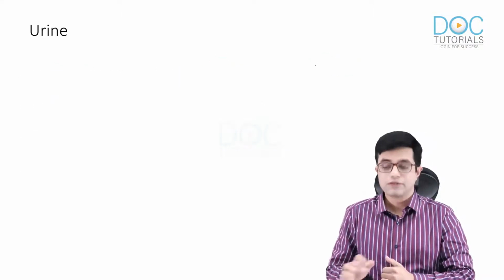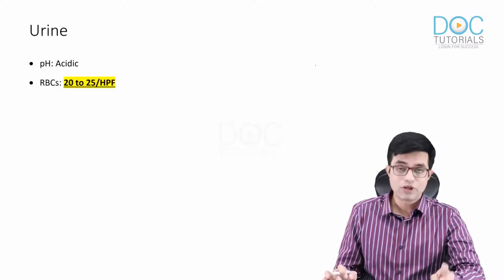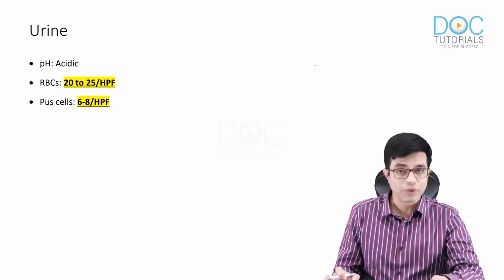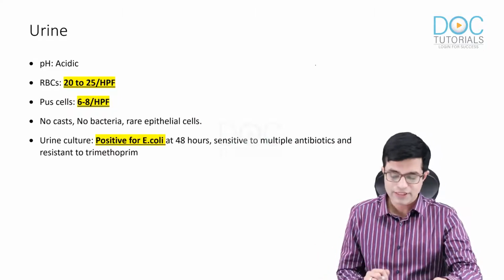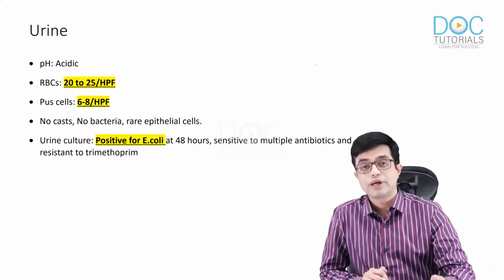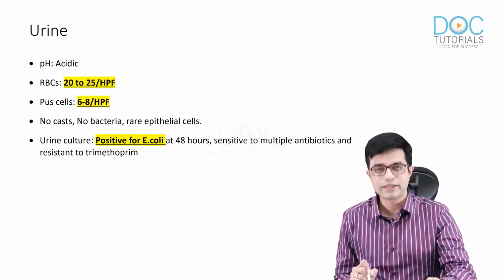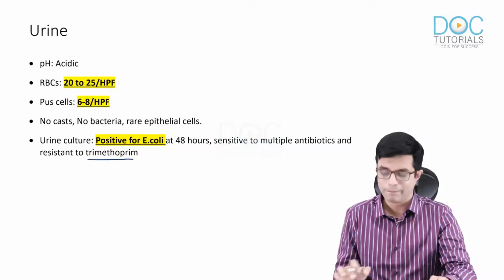When urine analysis was performed, we found that the pH was acidic. RBCs were 20 to 25 per high power field. So significant hematuria was present. Pus cells were 6 to 8 per high power field. No cast, no bacteria and rare epithelial cells were present. And urine culture was positive for Escherichia coli at 48 hours, which was sensitive to multiple antibiotics, including third generation cephalosporins, but was resistant to trimethoprim.